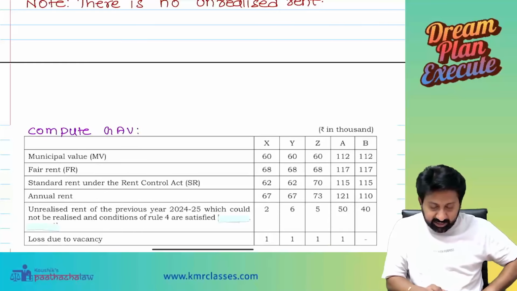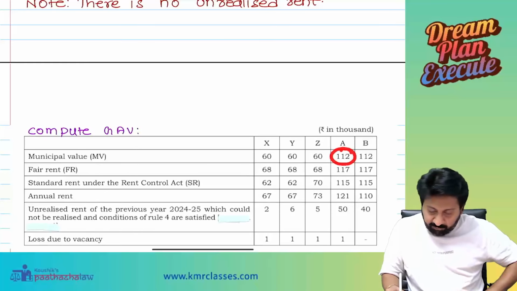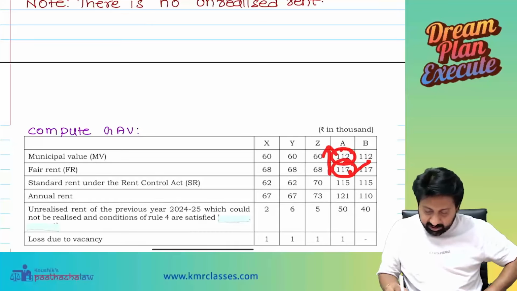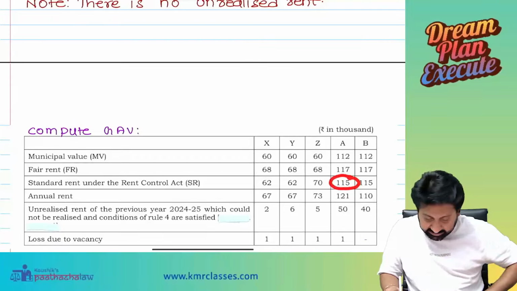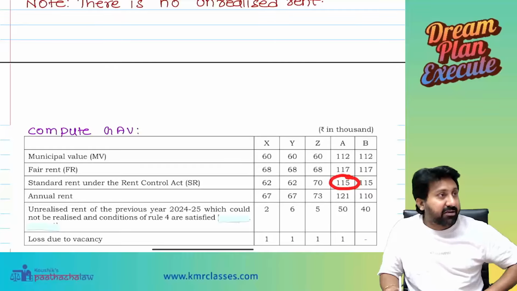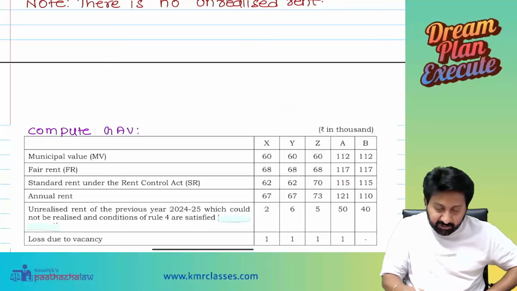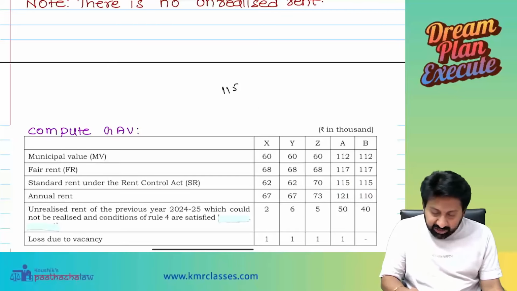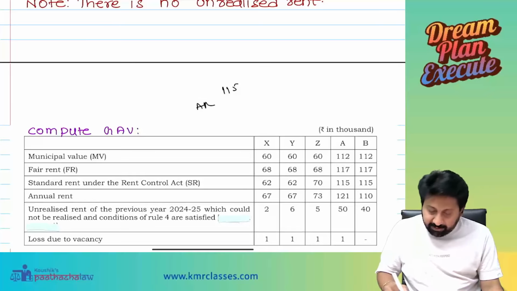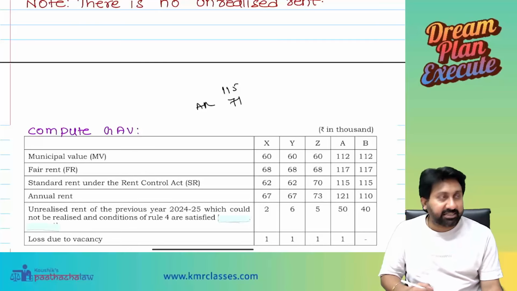See here. Municipal value, fair rent, whichever is higher, 117. Fair rent and standard rent, whichever is lower, standard rent. Actual rent will be annual rent minus unrealized rent. So 115 is the selected amount as of now. Actual rent will be 121 minus 50, which will become only how much? 71.